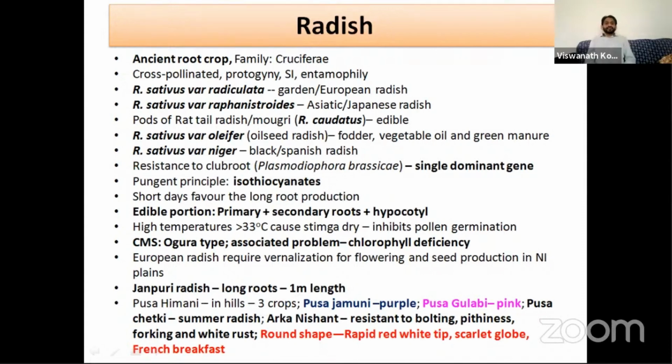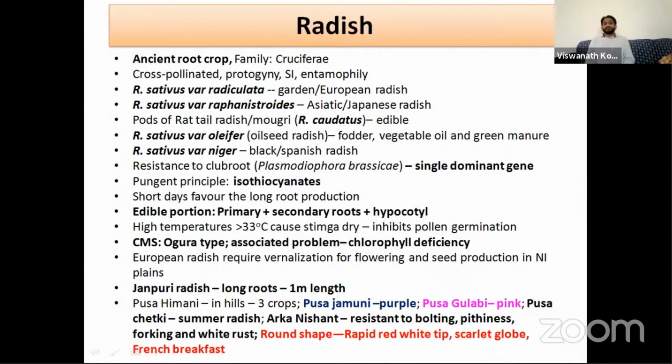And there are new varieties. Pusa Himani is suitable for the hilly areas. In hilly areas, we can take 3 crops of the Pusa Himani radish because low temperature prevails throughout the year. The Pusa Himani variety can be grown 3 times a year in hilly areas.